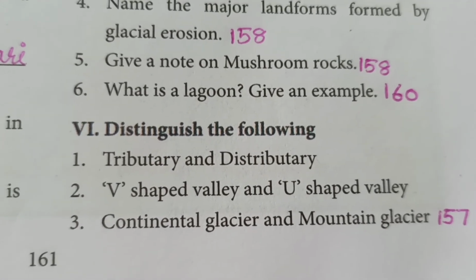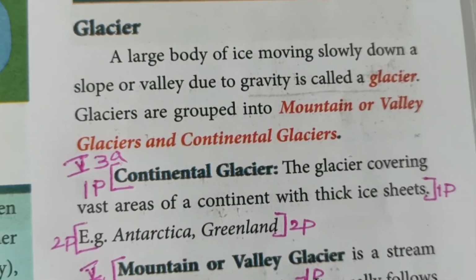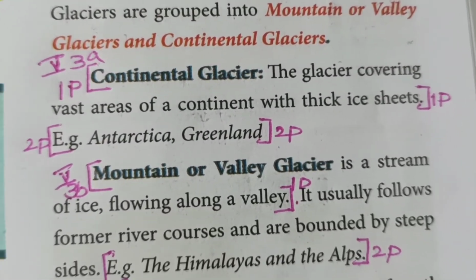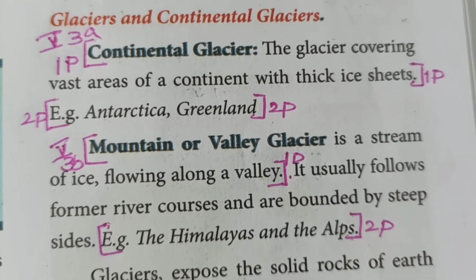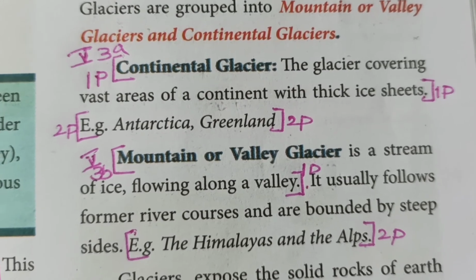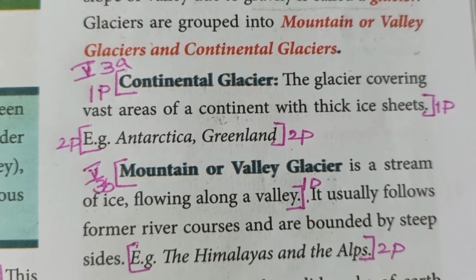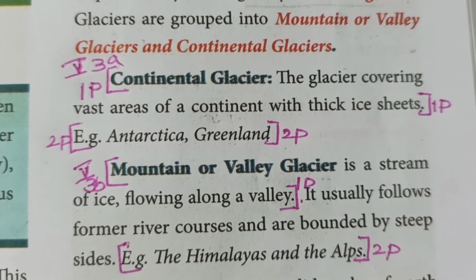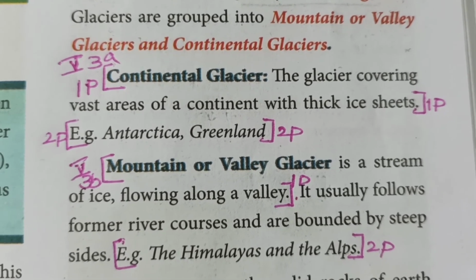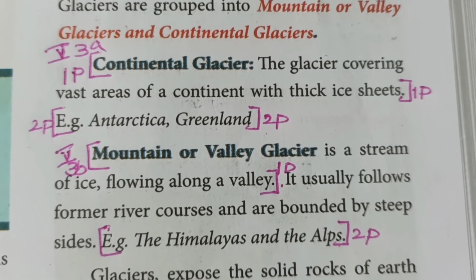Third one, continental glacier and mountain glacier. The answer is in page number 157. You can see here under the side heading glaciers, you have 2 side headings, continental glacier and mountain or valley glacier. So the first point, 1P, represents the first point, continental glacier, the glacier covering vast areas of a continent with thick ice sheets. Example, Antarctica and Greenland.